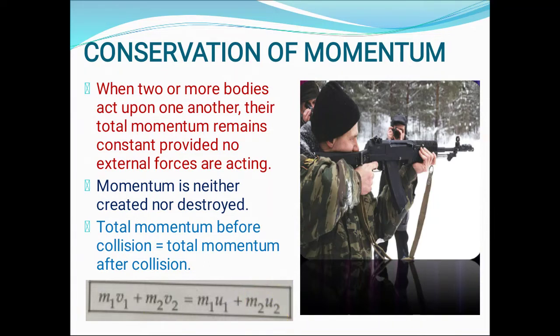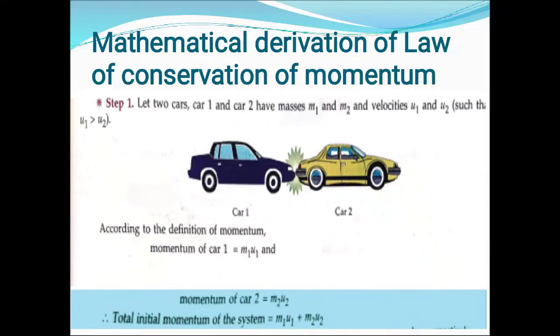But the total sum of both objects remains the same. So individually the momentum has changed, no doubt, but the total sum of the momentum before collision and after collision remains the same. So let us derive this equation mathematically.